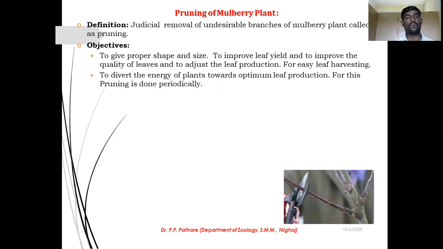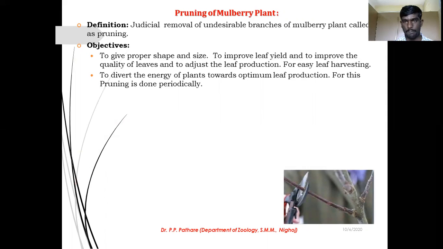So you can start the pruning. Second objective, that is to improve the leaf yield, or improve the quality of leaves and adjust the leaf production also. The pruning is helpful to improve the leaf production. After the pruning, the excess amount of nutrition is not wasted. They are going to the proper branch.